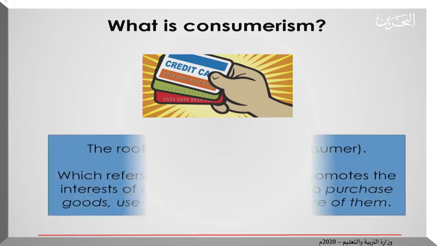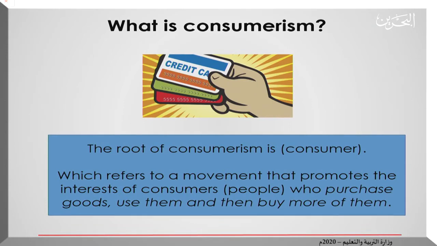Let's see. The root of consumerism is consumer. Consumerism, let's imagine we are omitting the ISM. It is consumer. Who is consumer? It's me. Customer. People. So let's see. It refers to a movement.